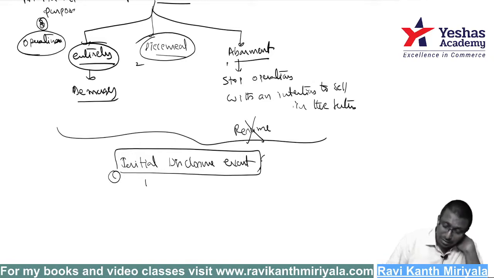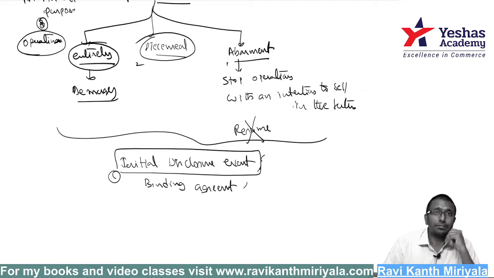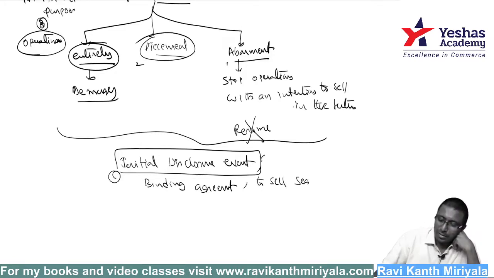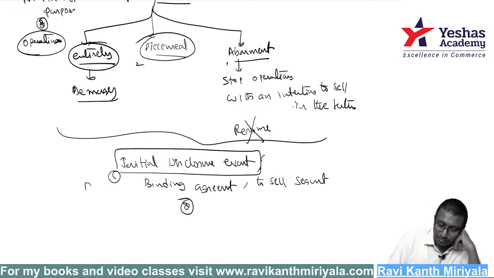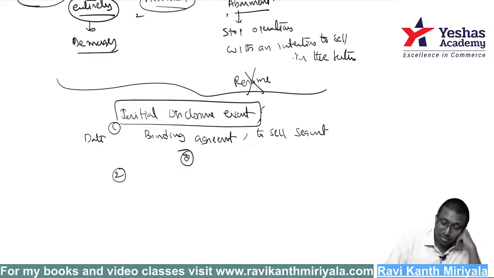Whenever the company enters into a binding agreement, what do you mean by binding agreement? The company has to sell it and the other party has to buy it. A binding agreement to sell the segment. If you decided to sell and you already entered into a binding agreement, that date, the date of binding agreement, is one point. Or the second point is what?